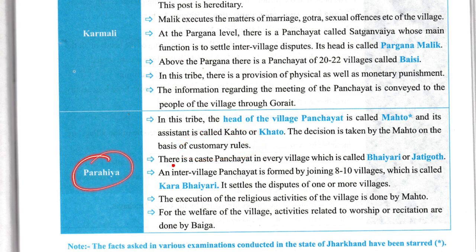Now, Parhaiya. There is a caste panchayat in every village which is called Bhaiyari or Chati Goth. An inter-village panchayat is formed by joining 8 to 10 villages, which is called Kara Bhaiyari. It settles the disputes of one or more villages. The execution of religious activities of the village is done by Mahato. For the welfare of the village, activities related to worship or recitations are done by Baiga.